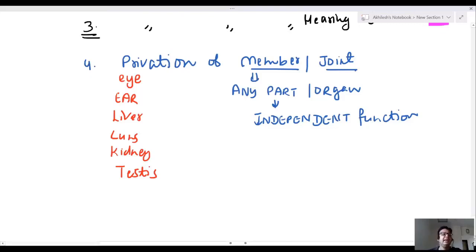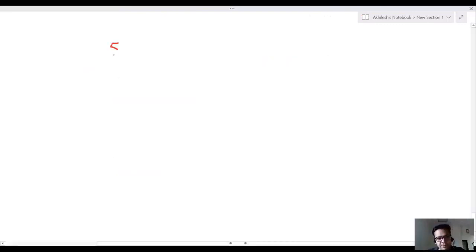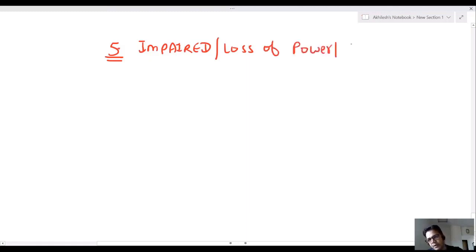So we have discussed four parts: penile erection is lost, eyesight is lost, ear function is lost, privation of member or joint. Now I'm coming to number five. By injury, if you are impaired, loss of power, or permanent destruction of any member or any joint.